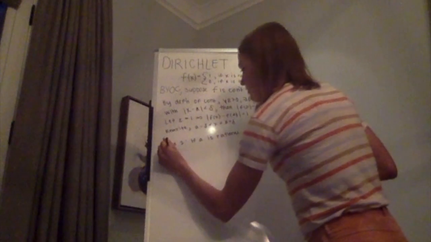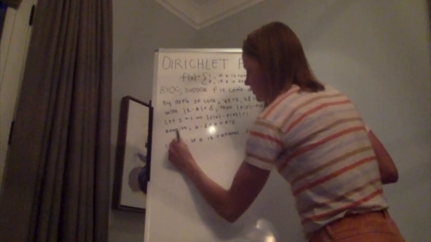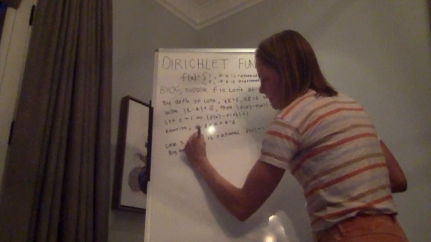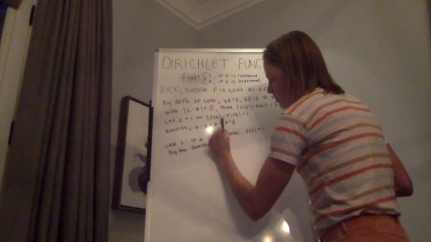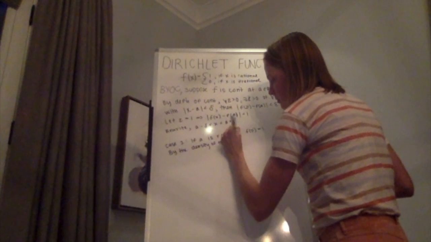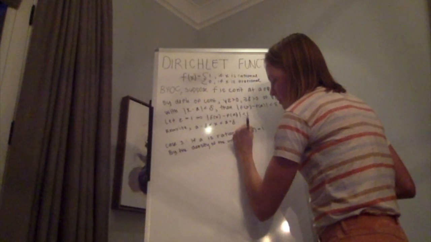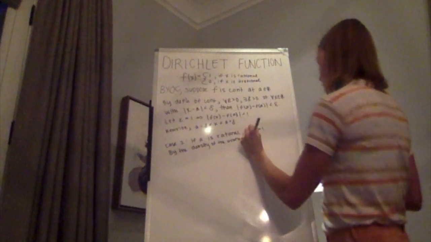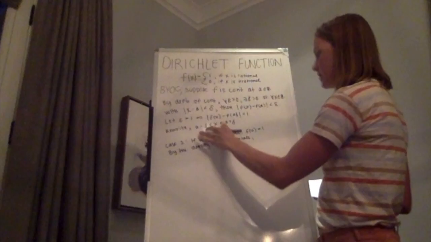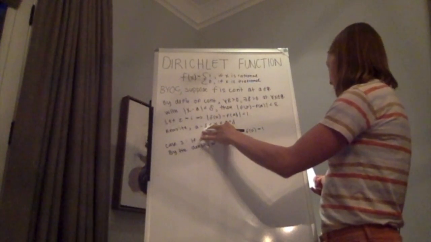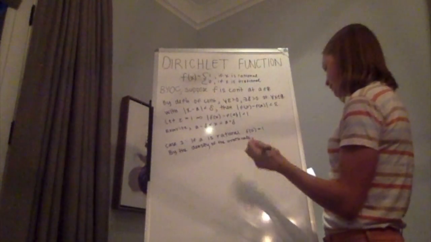By the density of the irrationals, we know that we can choose an x within this interval such that x is irrational.